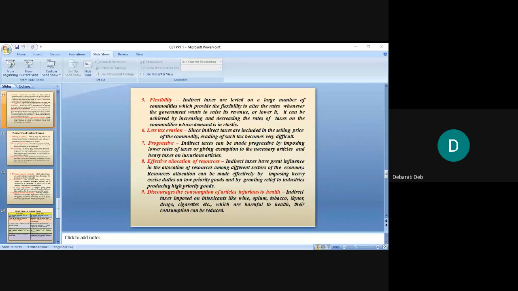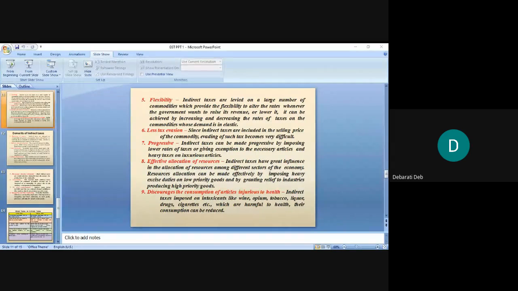Then less productive. As indirect taxes involve many stages, the cost of collection may be high in relation to the revenue yielded. That is, it is to be collected from lakhs of people in small amounts, and a large number of staff should be employed for collection. So less productive.